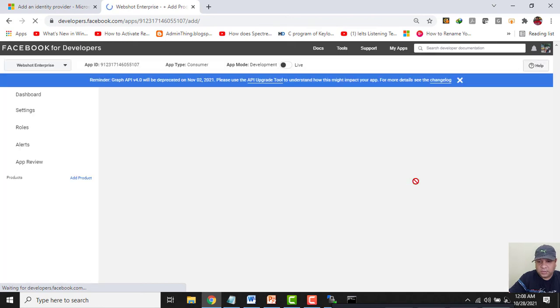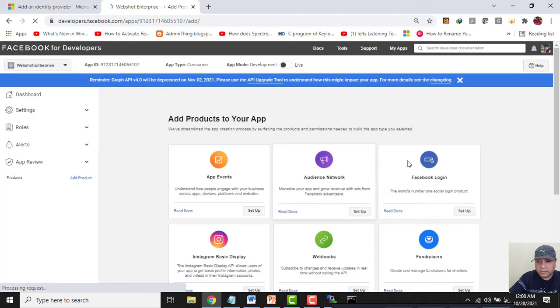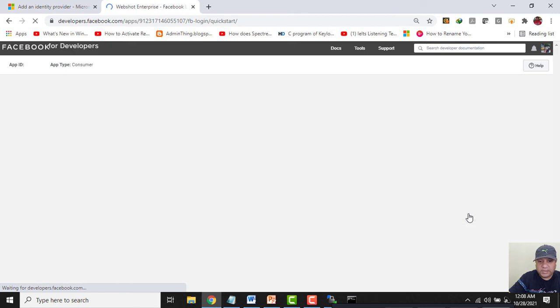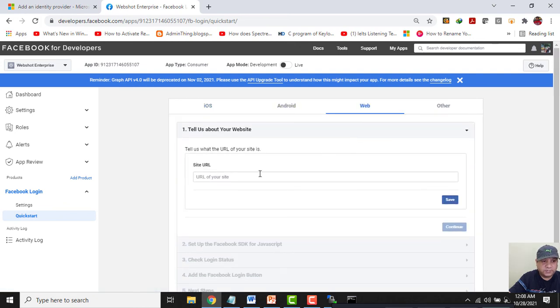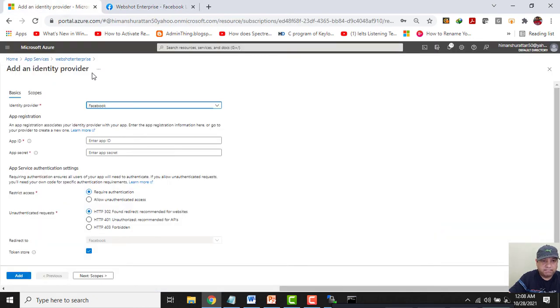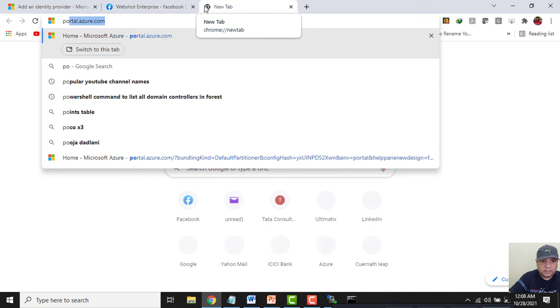I need to use this Facebook. I need to set up this Facebook login, so I will click on setup. I will select this web service and I will provide the URL of this web app service. Just give me 1 minute.